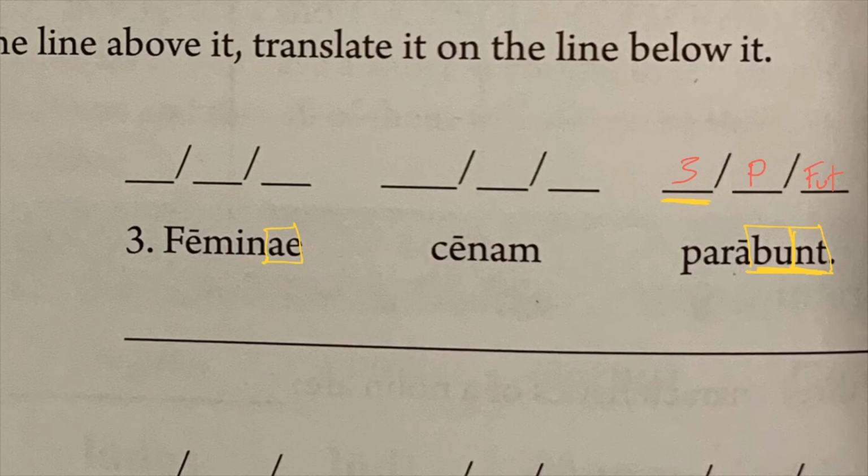So if I write those out, let's find a good spot to do that. Let's go up here. A, ae, ae, am, a, and then ae, arum, is, as, is.